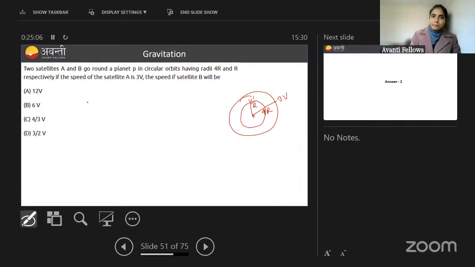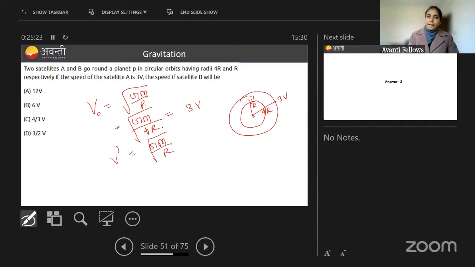So orbital velocity, which I just told you, is root of GM by r. So for the first, orbital velocity will be how much? Root under GM by 4r, and this is equal to 3v. Now what will be the v dash? This will be equal to root of GM by r. Done. So GM by r, from equation 1, is equal to how much? If you look at GM by r, take the 4 outside, it becomes half, and that half will go this side, giving 6v. So root of GM by r is equal to 6v. So the correct answer is what? B. Very good, everyone. Thank you.